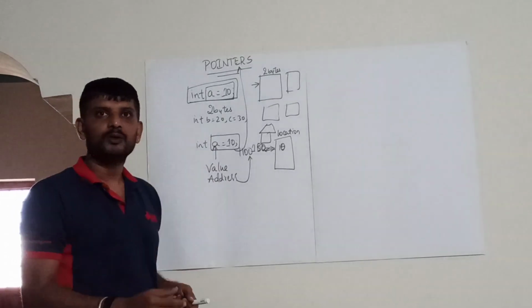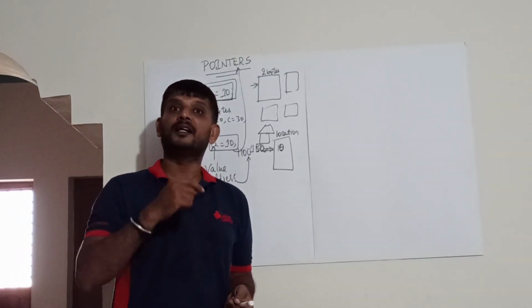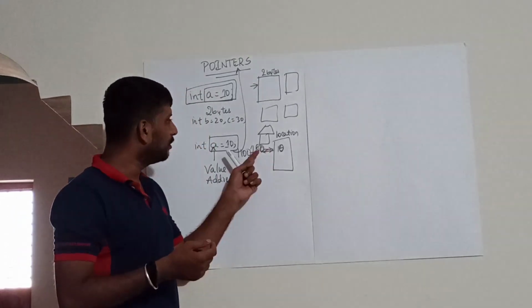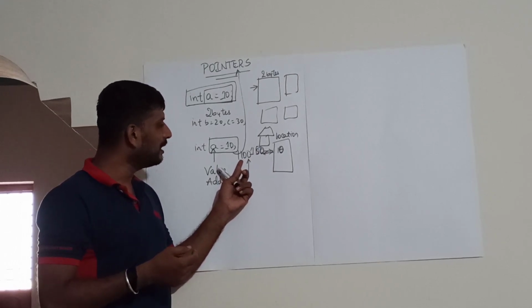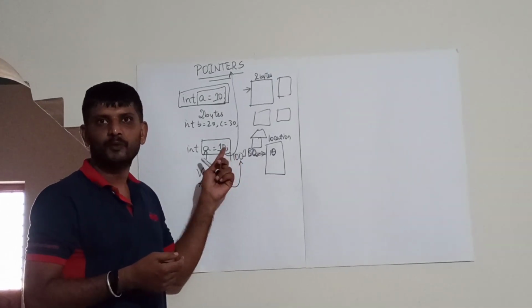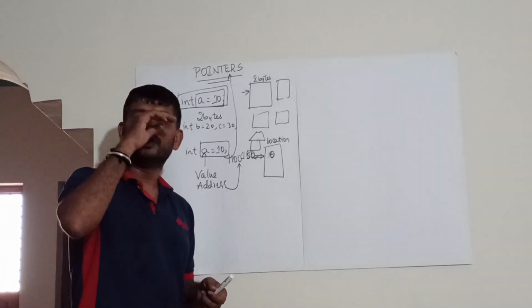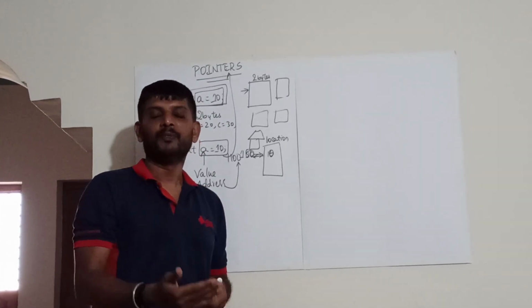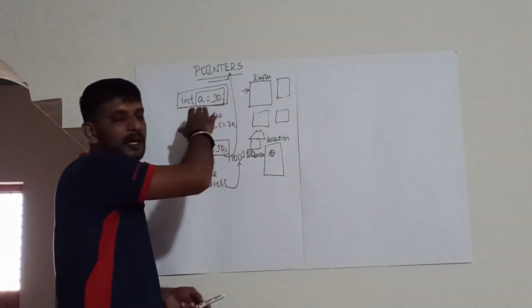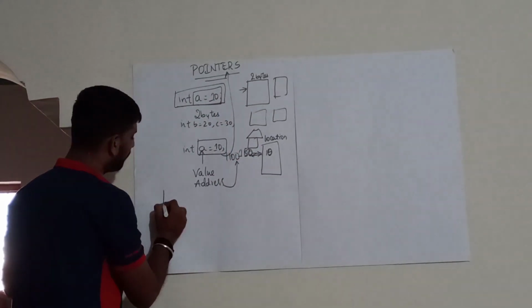But you don't know what exactly is the address of the variable. According to this particular example, the address of this particular variable is 1100. For storing this particular address, you require another variable. That variable is called a pointer.